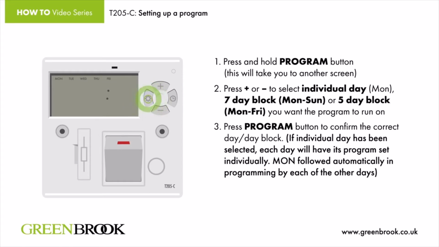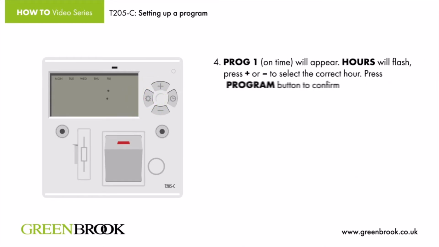If individual day has been selected, each day will have its program set individually, Monday followed automatically in programming by each of the other days. 4. Prog 1 on time will appear. Hours will flash. Press plus or minus to select the correct hour. Press Program button to confirm.